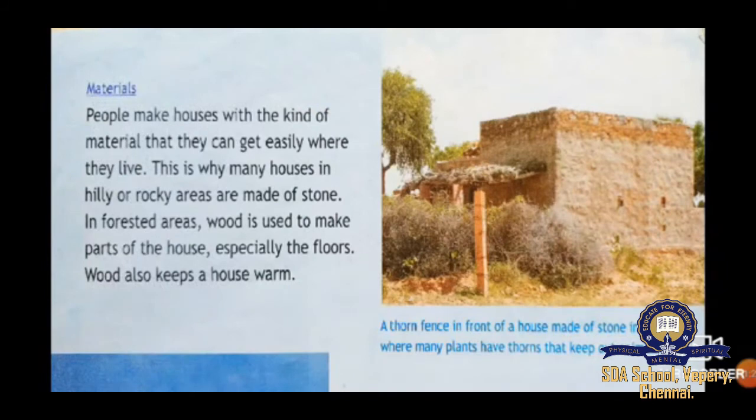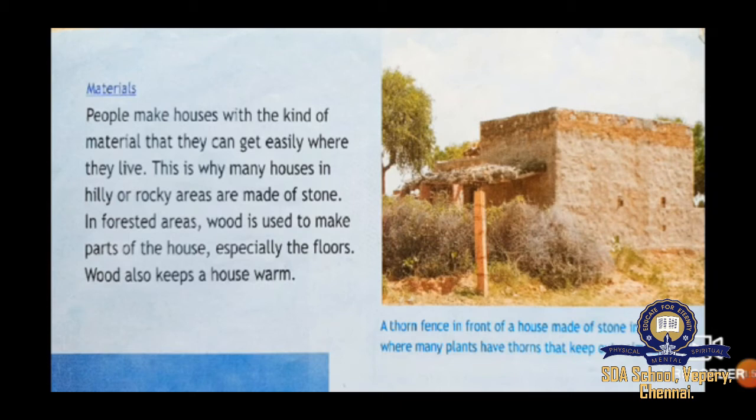Next, materials. People make houses with the kind of materials that they can get easily where they live. This is why many houses in hilly or rocky areas are made of stone. In forest areas, wood is used to make parts of the house, especially the floors.